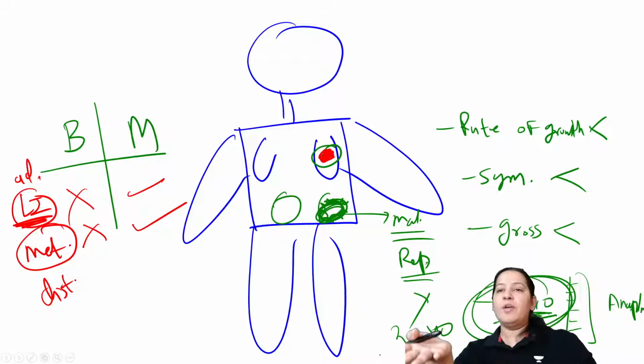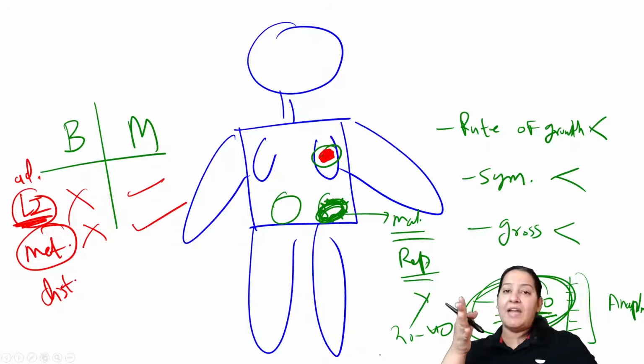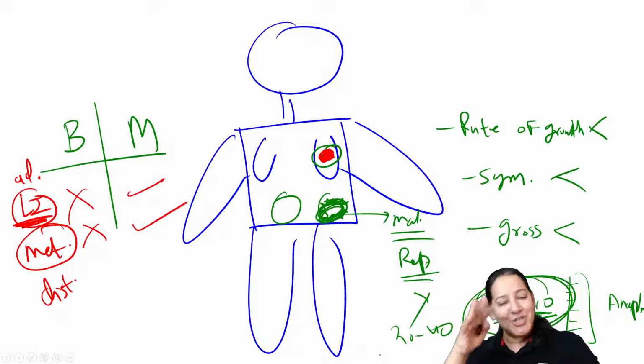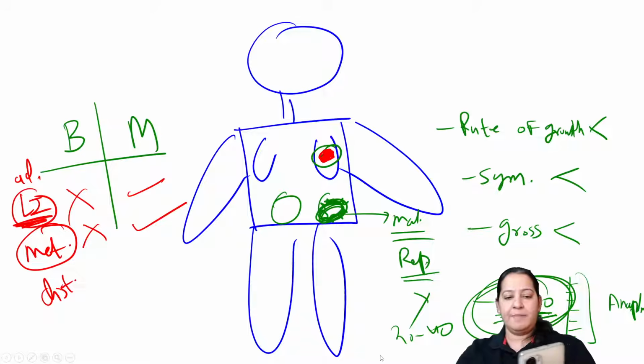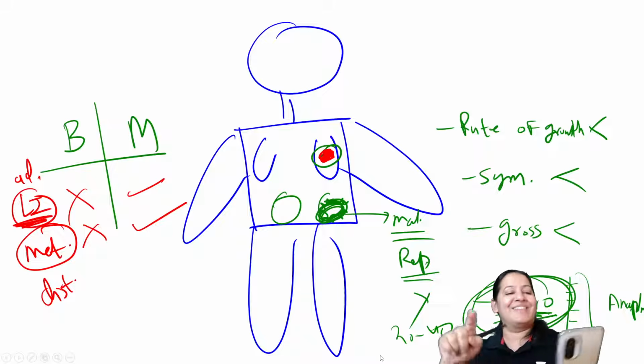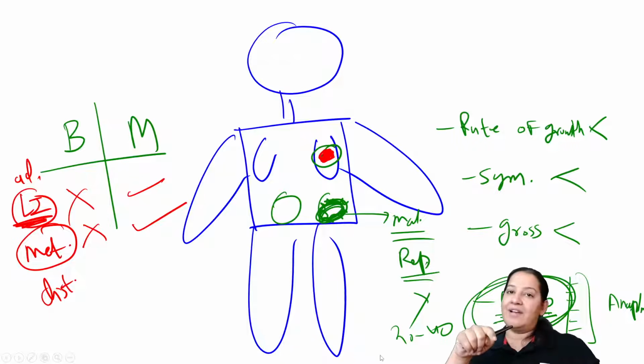Anyways, everyone give me a thumbs up if I'm still visible, audible and you are awake, you are not sleeping. Show your presence by giving your thumbs up that you are present physically as well as mentally with me. Give me a thumbs up, come on. Should I continue the differences between benign versus malignant tumor? Have you got the overview? You're not giving the thumbs up. Let me see if I can see the chat, the updated chat. Okay, got it. Few students are still awake. Great. Few are awake. What about others? Anyways, okay, let me continue.